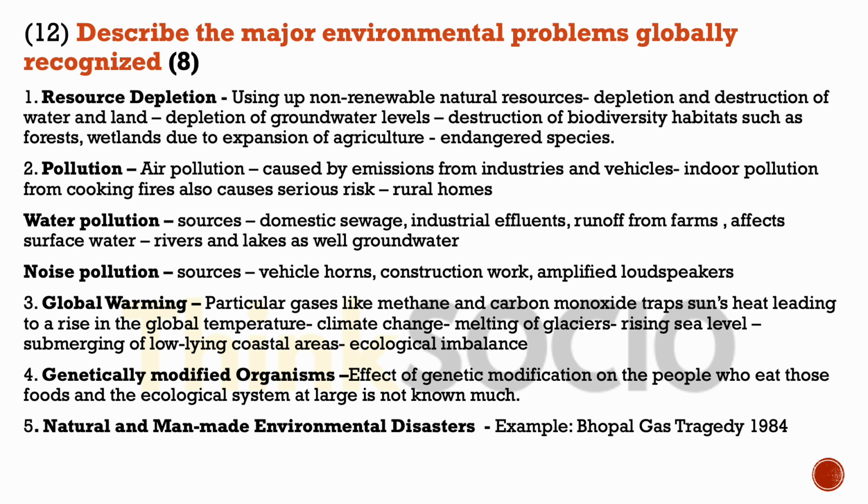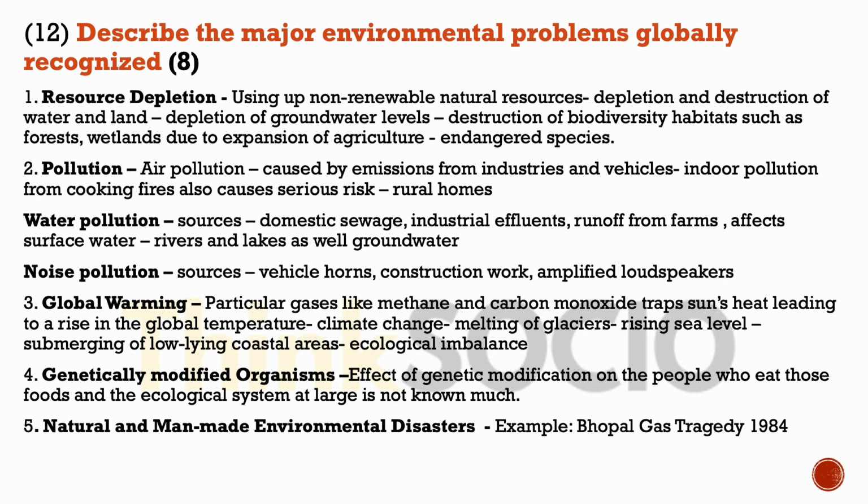Global warming is caused when particular gases like methane and carbon monoxide trap the sun's heat, leading to a rise in the global temperature. It leads to climate change, melting of glaciers, rising of sea level, and submerging of low-lying coastal areas, which again creates an ecological imbalance.